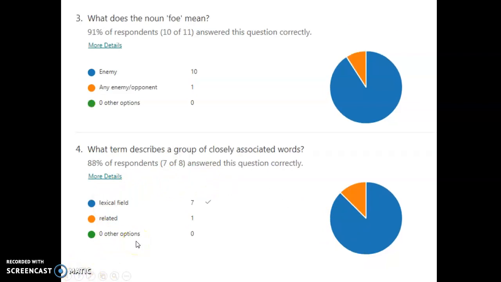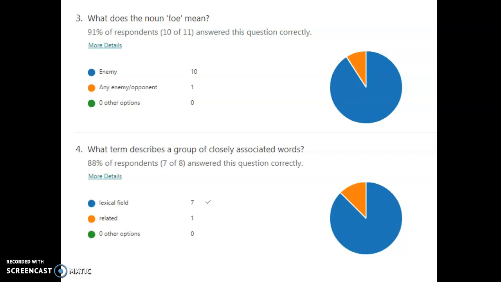Question number 3 was, what does the noun foe mean? And again, pretty much everybody got the answer right there. It's either an enemy or an opponent, but an enemy is the main definition of what a foe is. Think about the phrase where sometimes people might say friend or foe. It means are they either nice to you or are they somebody to be aware of, so to speak.